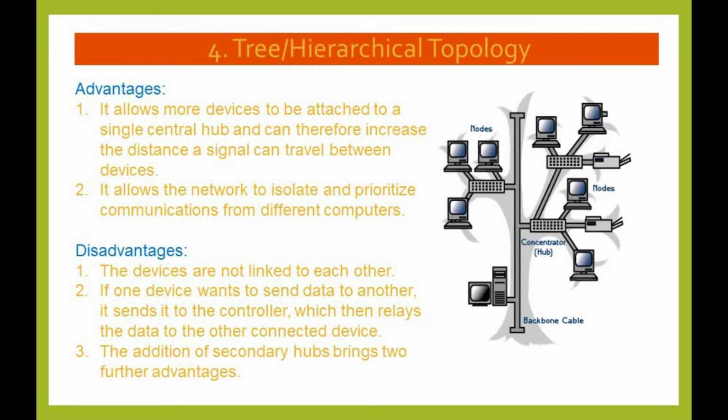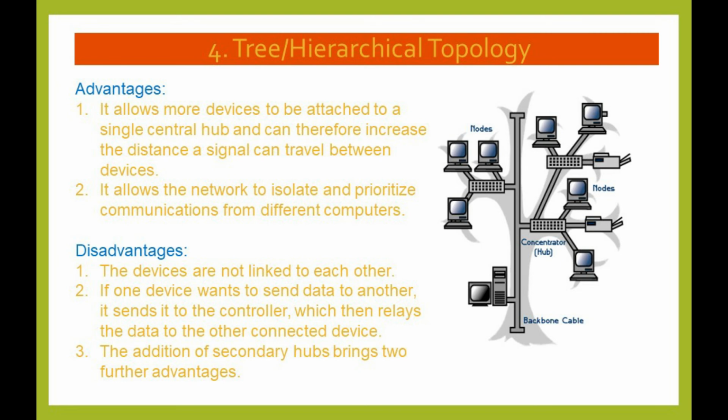Tree or hierarchical topology. The advantages of tree topology: it allows more devices to be attached to a single central hub and can therefore increase the distance a signal can travel between devices. It allows the network to isolate and prioritize communications from different computers.